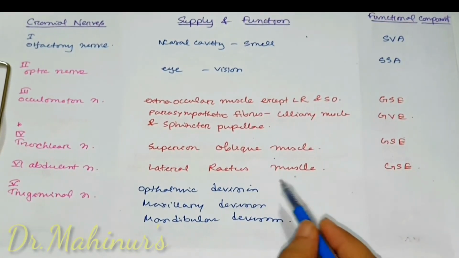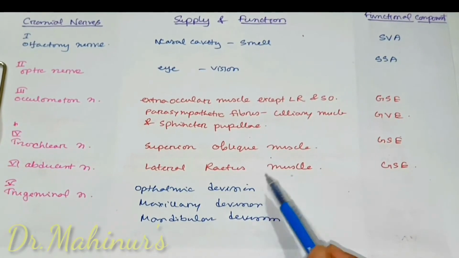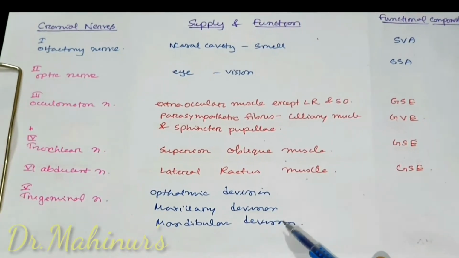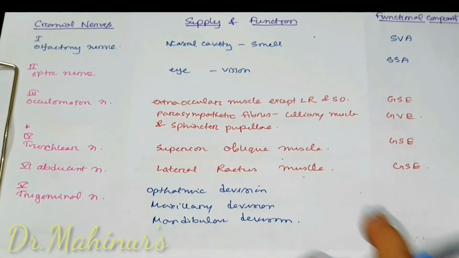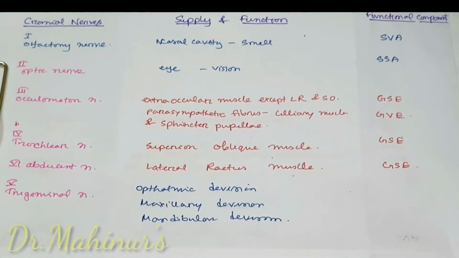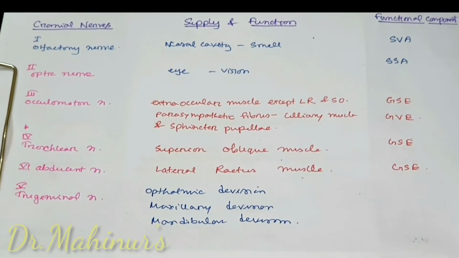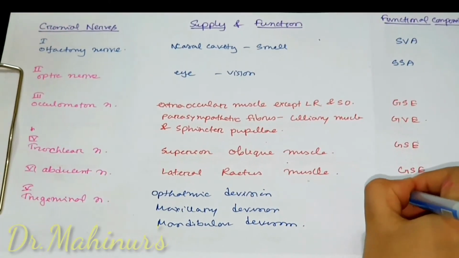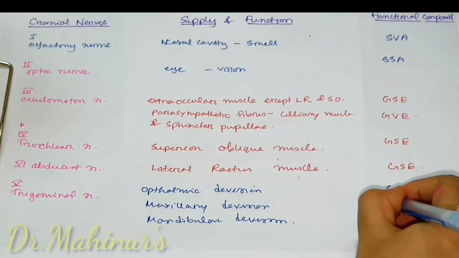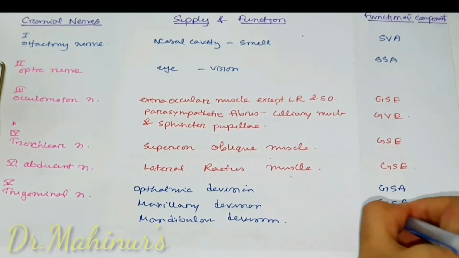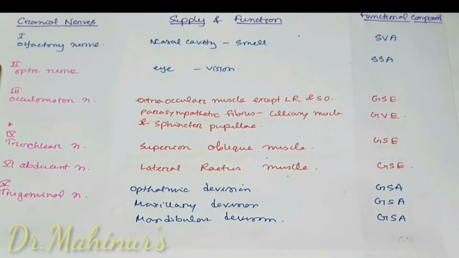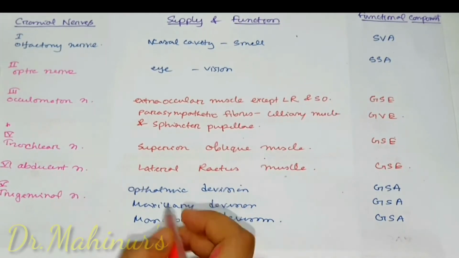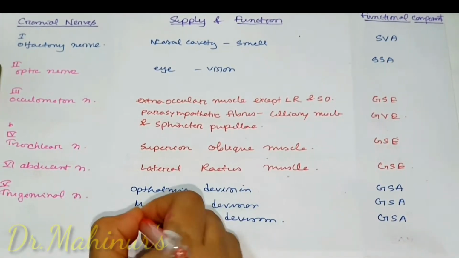These 3 divisions carry general sensation from the ophthalmic, maxillary and mandibular parts of the face. So their functional component will be general somatic, somatic because it's supplying the body wall. So their functional component is general somatic afferent.